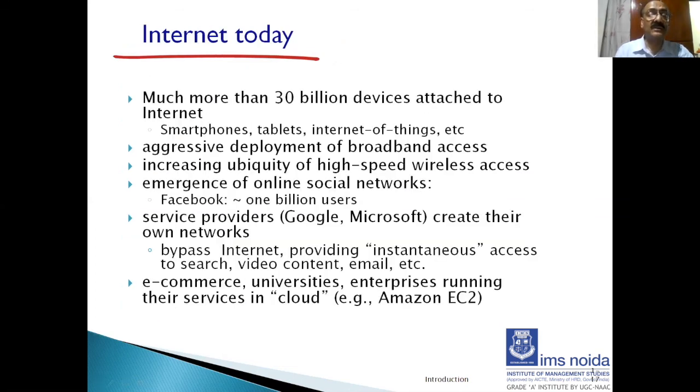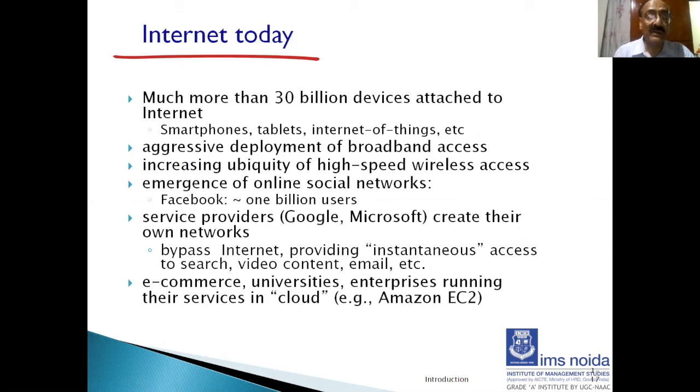And what is the internet today? Today, the internet is connecting more than 30 billion devices, smartphones, tablets, Internet of Things, whatever. There's an aggressive deployment of broadband access. Fiber is reaching every nook and corner of every country in the world, increasing ubiquity. Ubiquity means everywhere we find internet, high-speed wireless access is available.